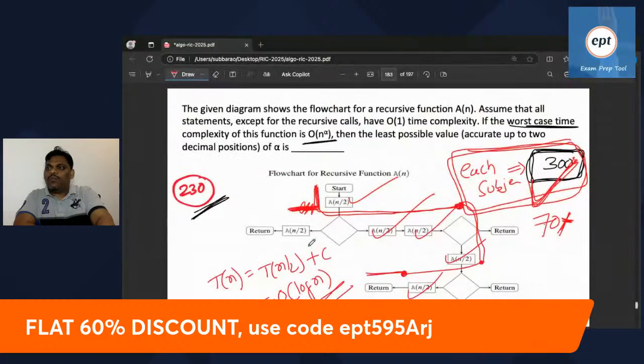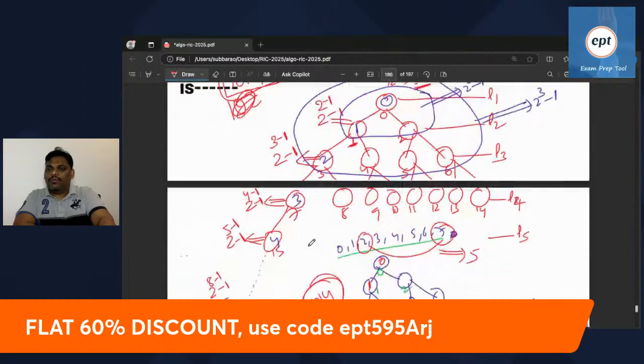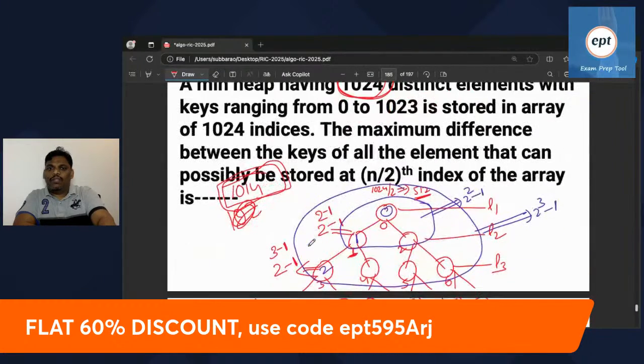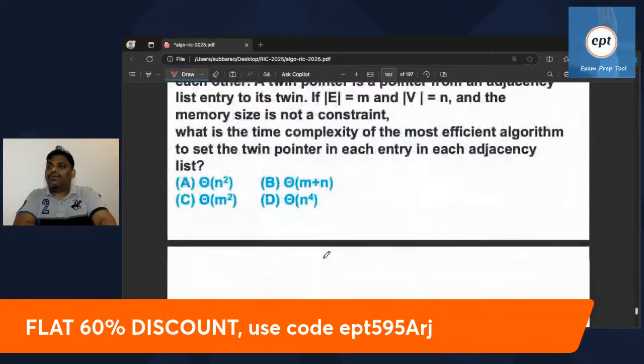So this problem I think everyone has done. Yeah, this is the next problem. I hope everyone got it. Let me know if anyone has any doubt.